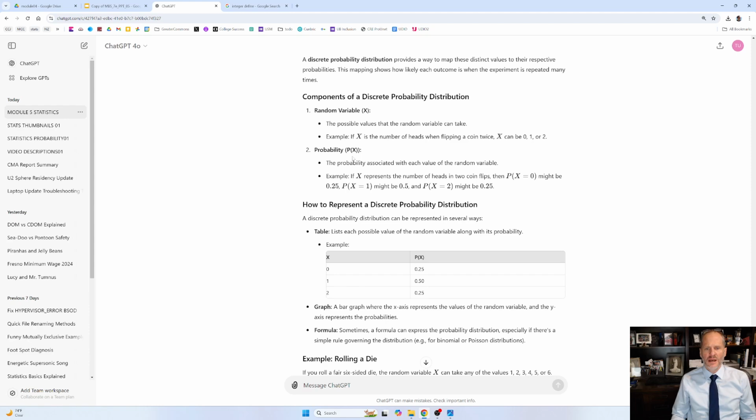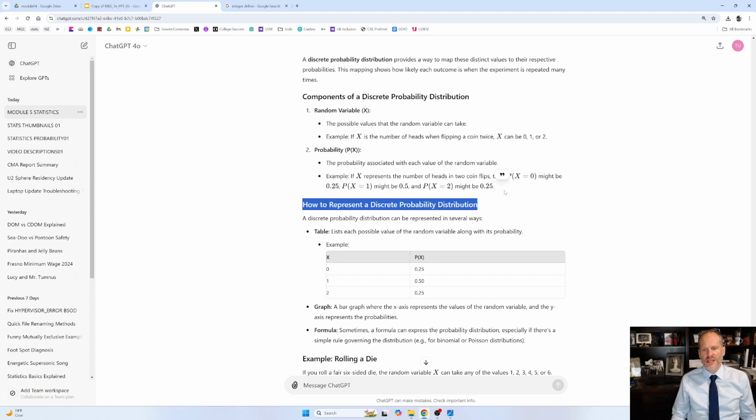Where's p of x? The probability p of x, the probability associated with each value of the random variable x. So for example, if x represents the number of heads in 2 coin flips, then p(x=0) might be 0.25, p(x=1) might be 0.5, and p(x=2) might be 0.25. And notice that all those add up to 1. If we're 50-50, 0.5 times 0.5 would be 0.25, and so that would be the probability of getting 0 in 2 flips.